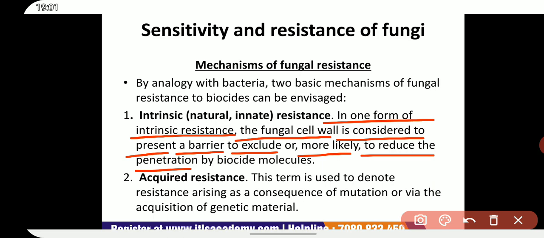The evidence to date is sketchy, but the available information tentatively links cell wall glucan, wall thickness, and consequent relative porosity to the sensitivity of Saccharomyces cerevisiae to chlorhexidine.